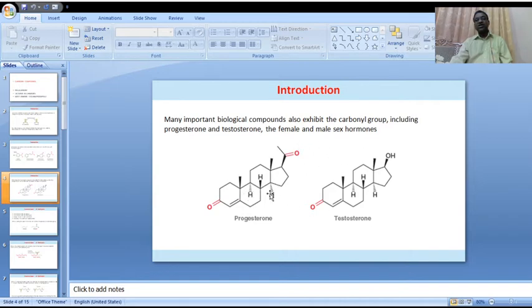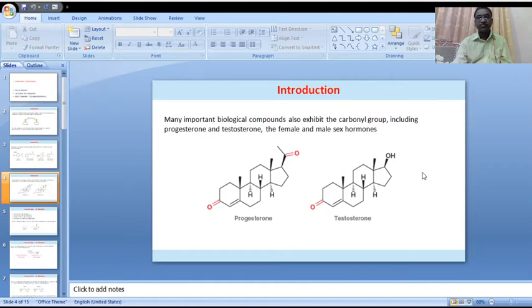Many important biological compounds exhibit the carbonyl functional group, including progesterone and testosterone. This is the biological importance of aldehydes and ketones.